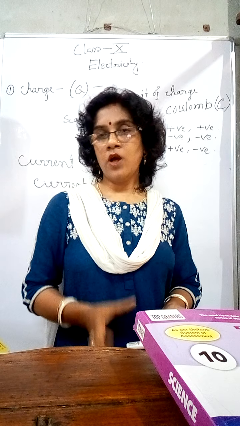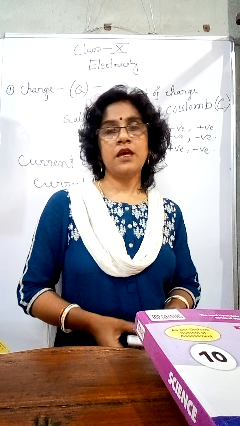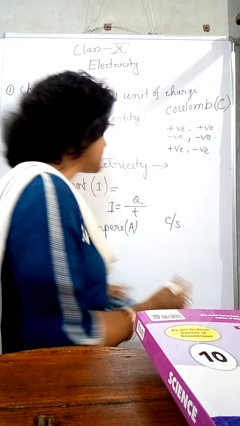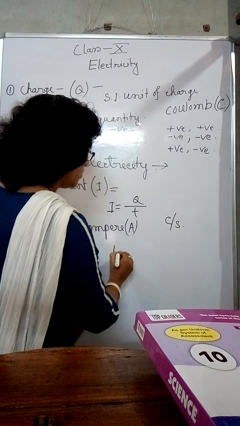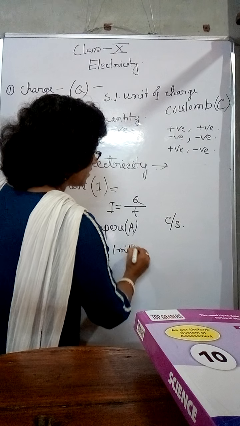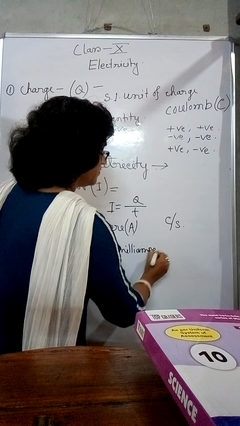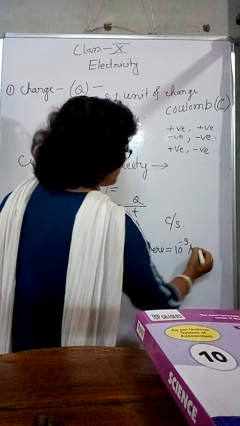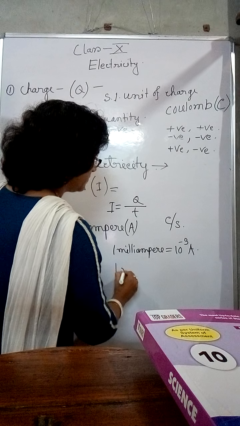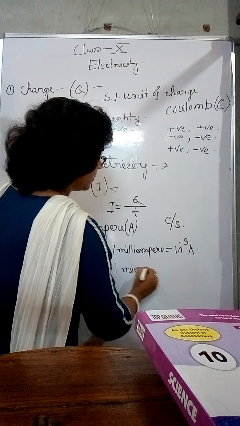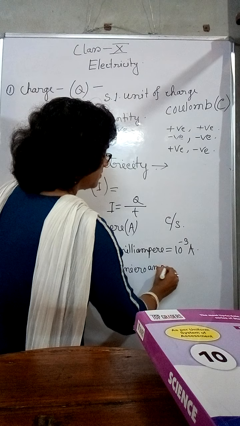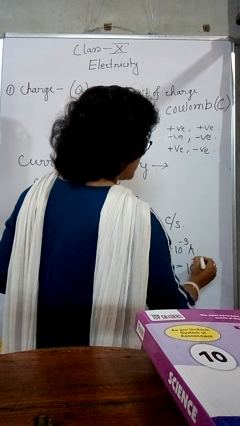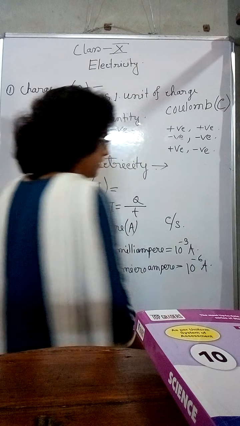There are smaller units of current, that is milliampere and microampere. 1 milliampere is equal to 10 to the power minus 3 ampere, and 1 microampere is equal to 10 to the power minus 6 ampere.